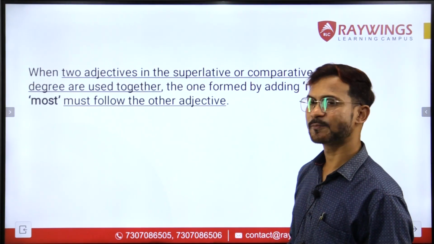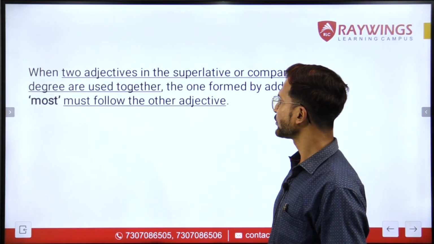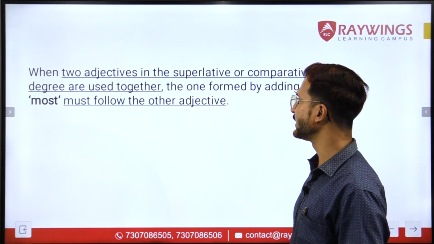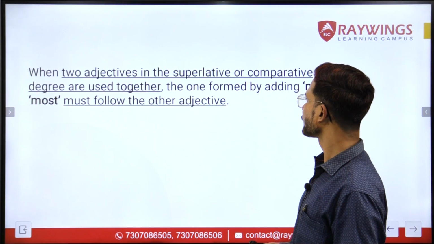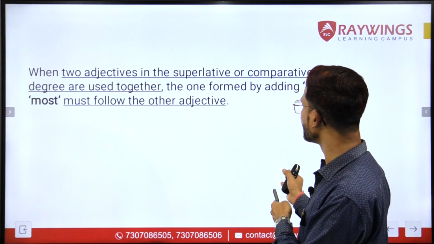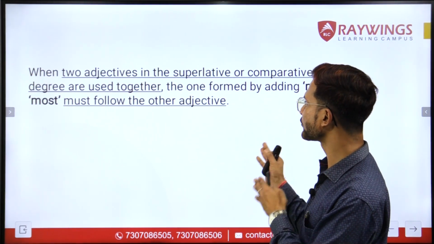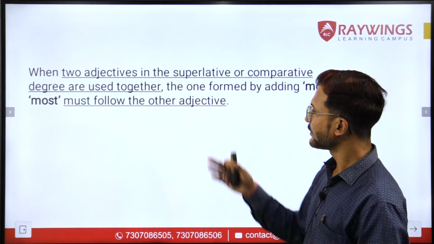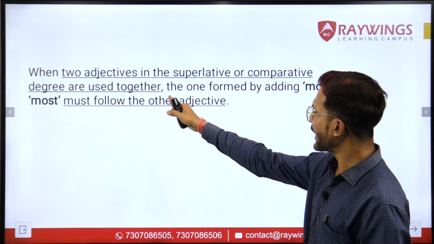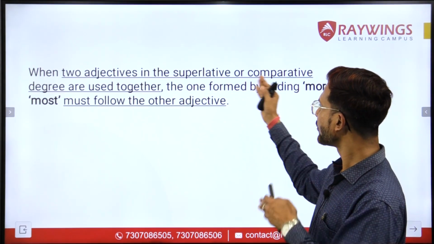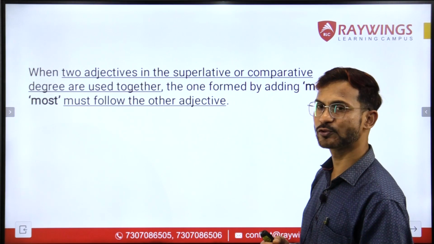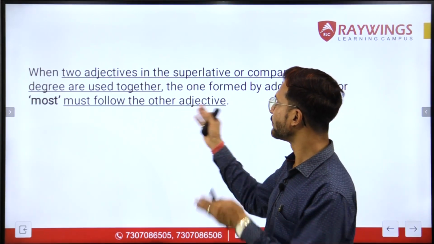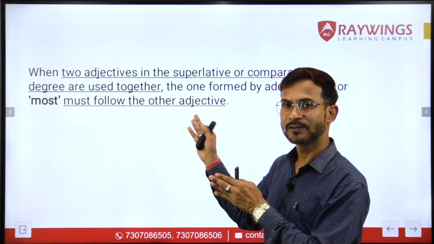Coming to the next concept. The next concept says when two adjectives in the superlative or comparative degree are used together, the one formed by adding more or most must follow the other adjective. I'll repeat it once again. When two adjectives in the superlative or comparative degree are used together, the one formed by adding more or most must follow the other adjective, right?